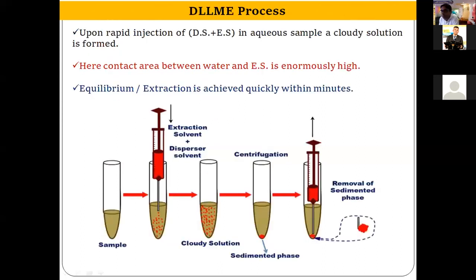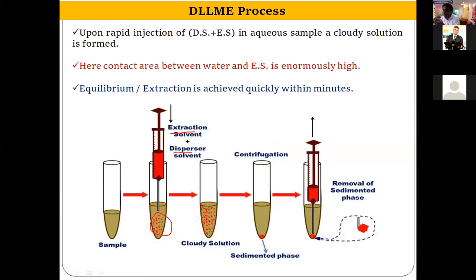So what we do in DLLME, this is the generalized workflow. This is your sample. We take the mixture of extraction solvent and disperser solvent in a syringe, the hypodermic syringe the doctor uses for injection, and we rapidly inject this mixture into the aqueous solvent, that is water containing your analyte. So what happens? A cloudy solution is formed, an emulsive solution is formed. So basically this is the emulsion of oil in water, emulsion of chloroform in water.